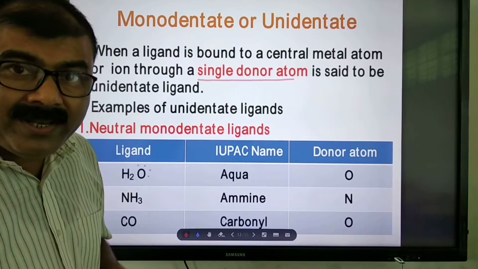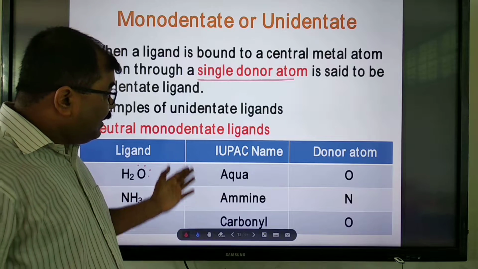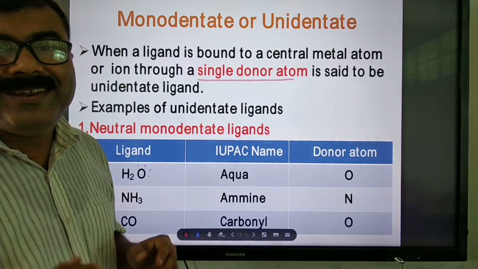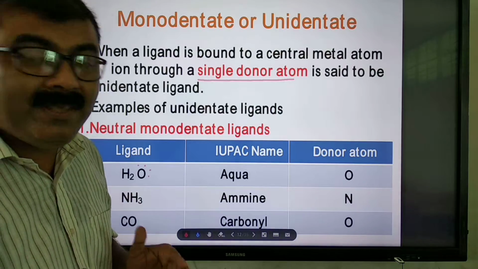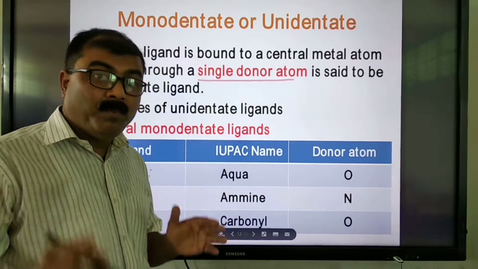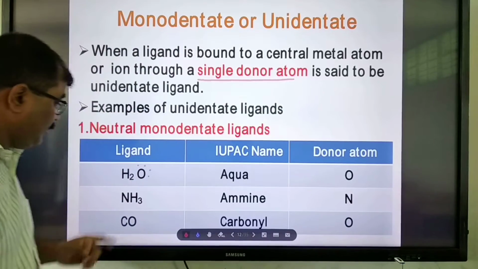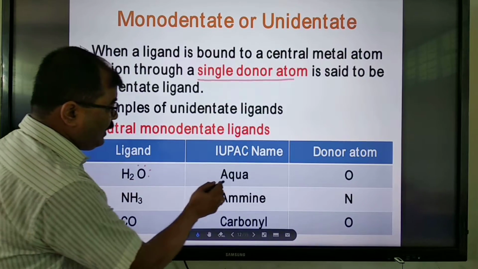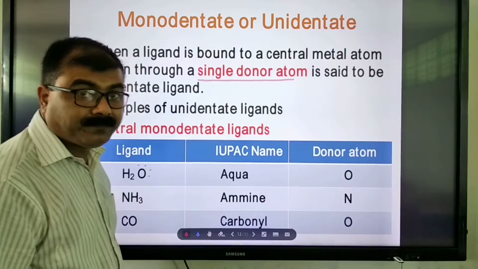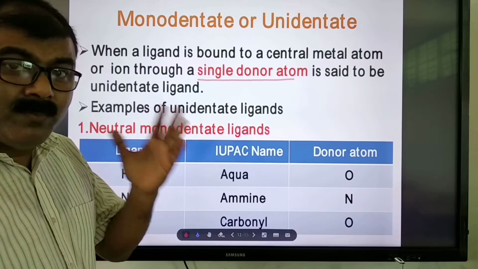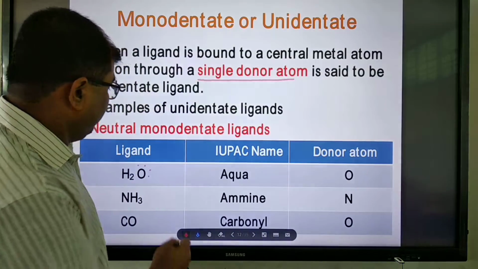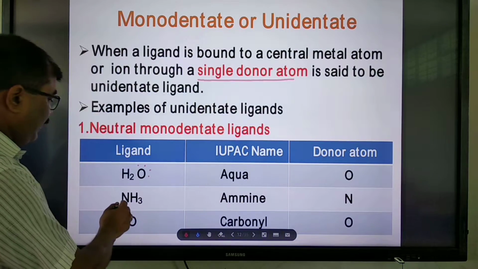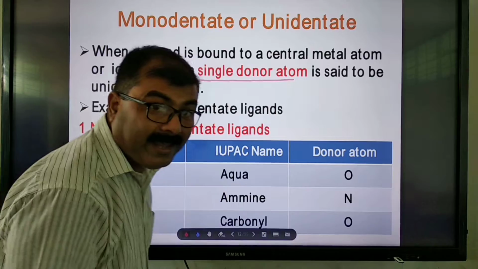And most important is the name given in the complexes, that is, the IUPAC name, which is very important for the naming part. If water is the ligand, then it is aqua. In old books, you may find aquo. Nowadays, it is aqua, and the donor atom is oxygen. Ammonia, ammine.